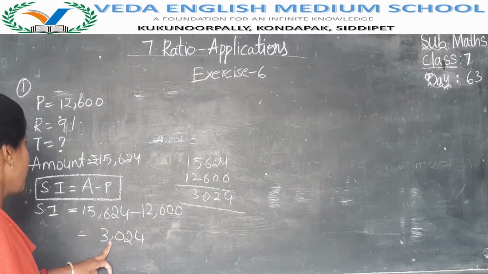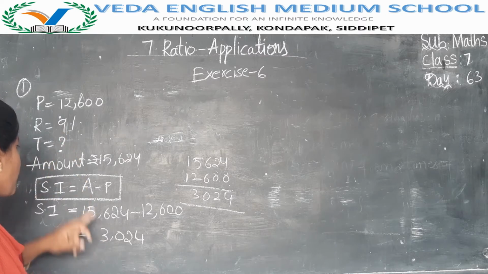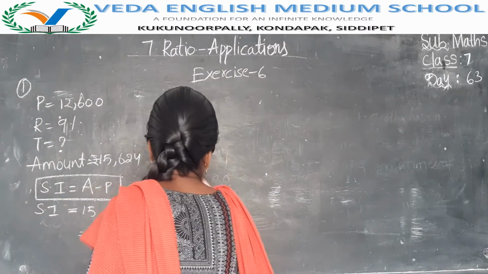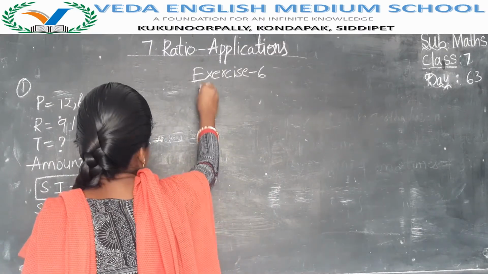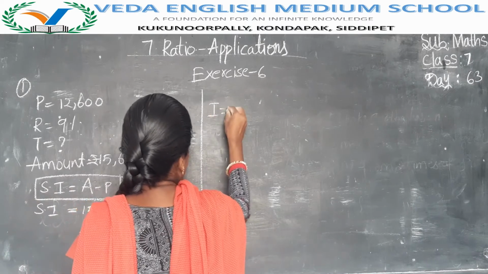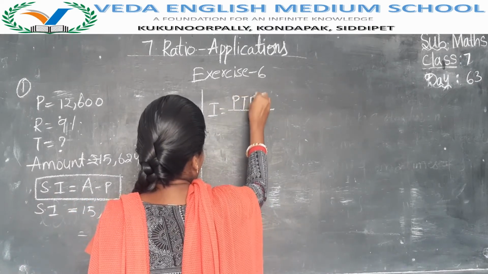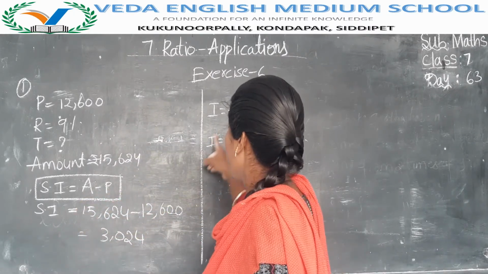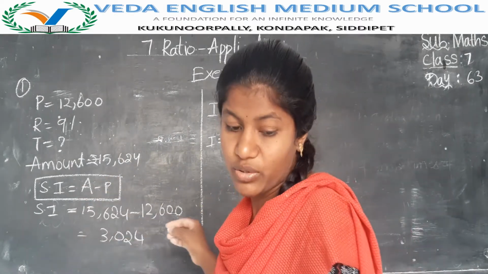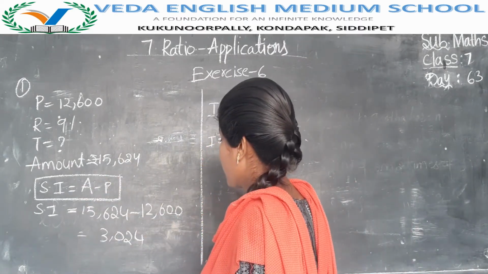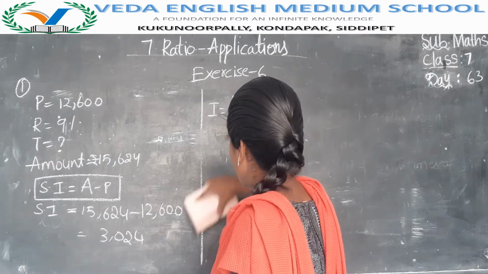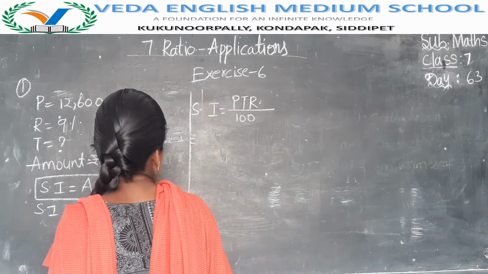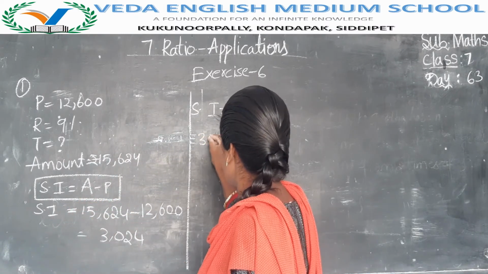Now the principal is 12,600 rupees, rate of interest 9. By using these we have to find the time, using the formula I is equal to PTR by 100. Here interest is equal to PTR by 100. What is the principal here? Principal is 12,600. Write simple interest: the simple interest is 3,024.